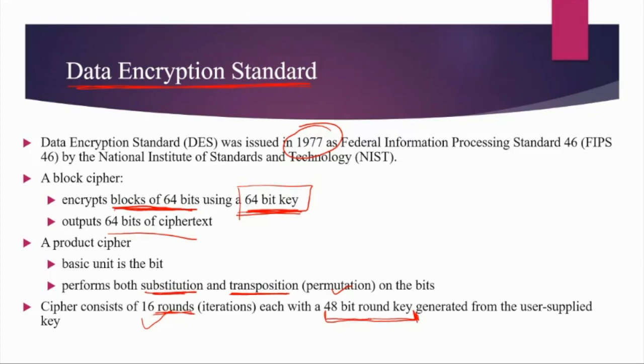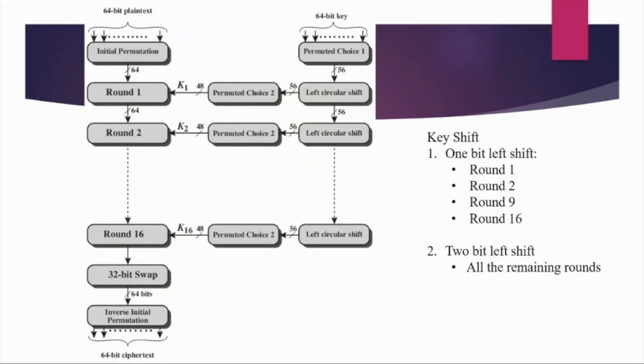So let's delve deeper and understand how DES actually works. This is the eagle view of the algorithm, a very abstract view. As we go along, we will go inside each and every box and see what is there. But if I have to present an abstract view of the entire algorithm, this is the diagram.